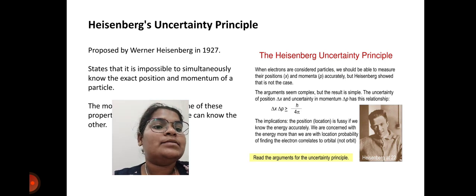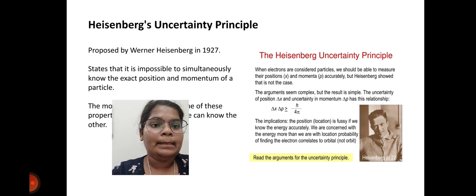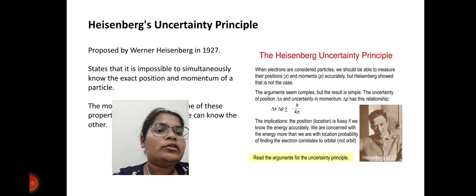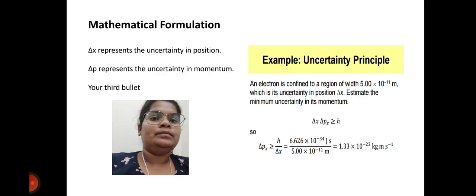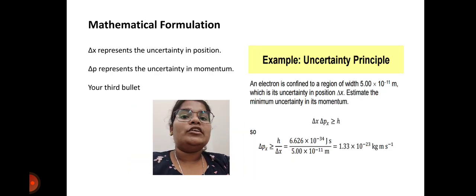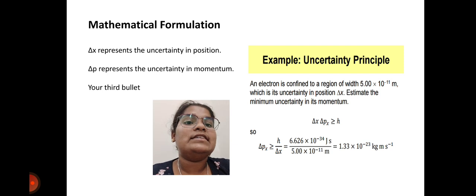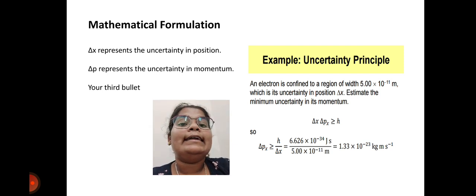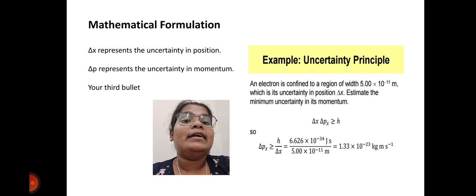The implications: the position is fuzzy if we know the energy accurately. We are concerned with the energy more than with the location. The probability of finding the electron correlates to an orbital, not an orbit. Mathematical formulation: delta x represents the uncertainty in position, and delta p represents the uncertainty in momentum.